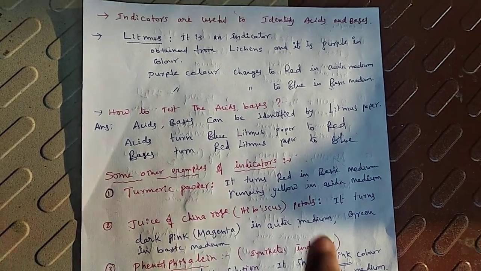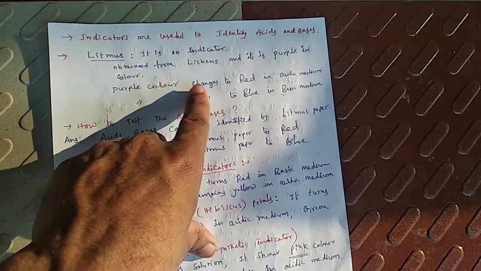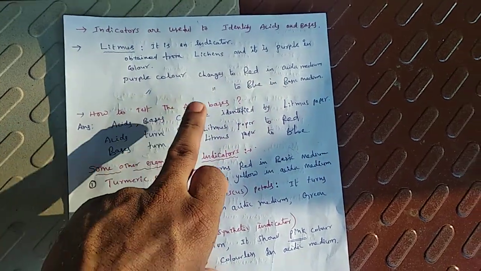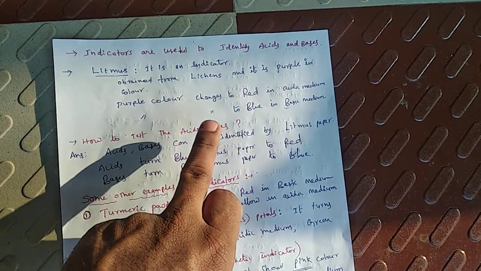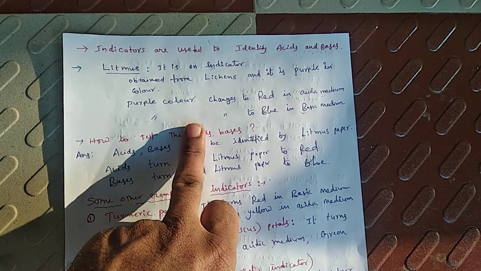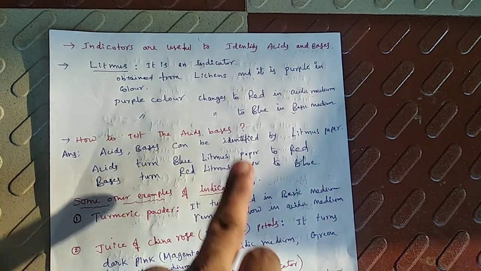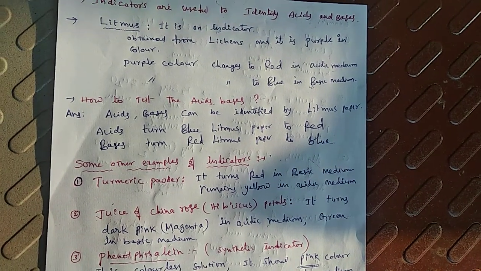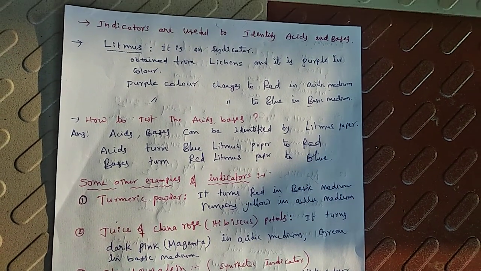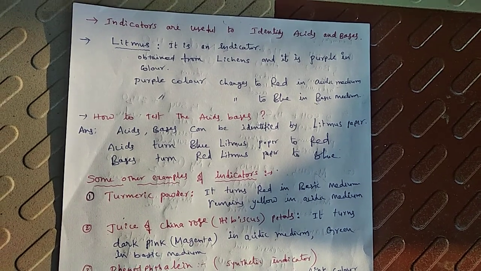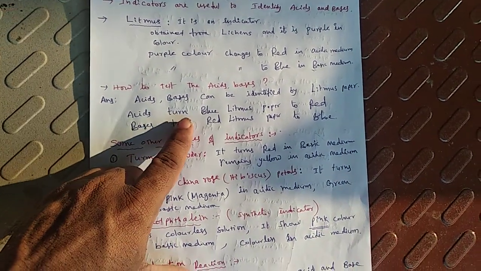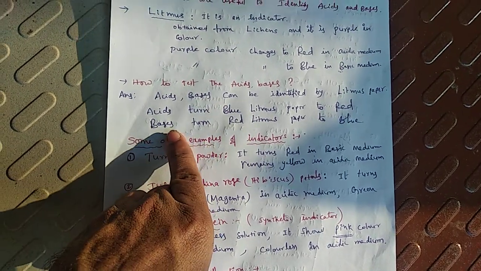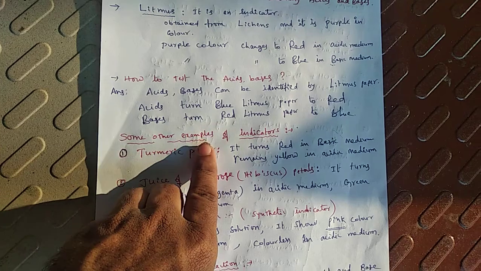When litmus solution gives red color in acidic medium, if the papers are dipped in the red litmus solution, the papers are called red litmus papers. If the papers are dipped in the blue litmus solution, those papers are called blue litmus papers. So to identify acids and bases, we can use blue litmus paper and red litmus paper. Acids turn blue litmus paper to red and bases turn red litmus paper to blue.